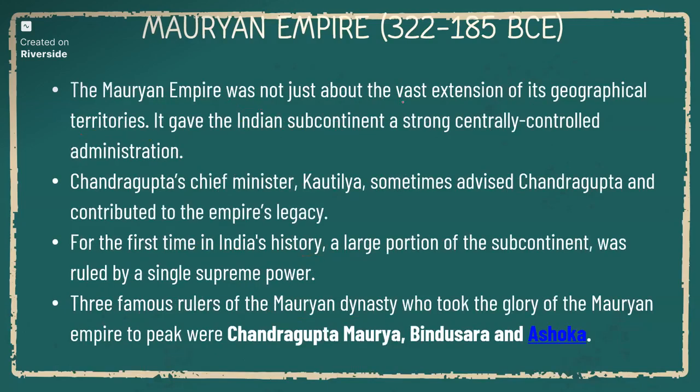And it is not just about the vast extension of geographical territories. It gave the Indian subcontinent a strong centrally controlled administration. So as we see, it controlled the whole subcontinent under single rule, and not just geographical territories, but also a centrally controlled administration.